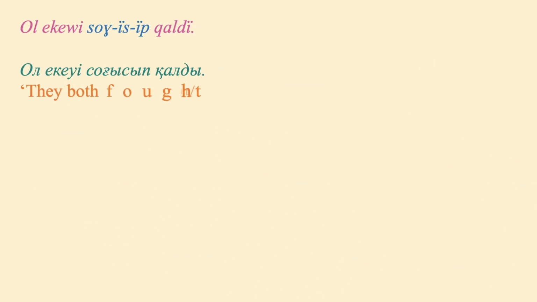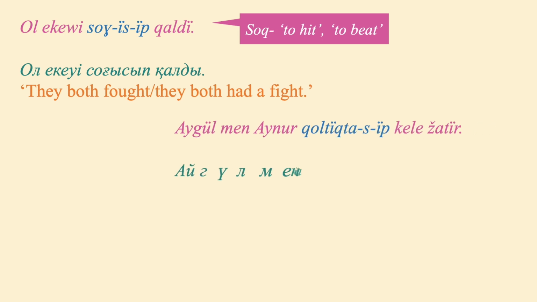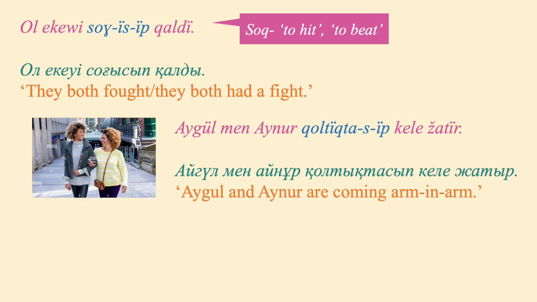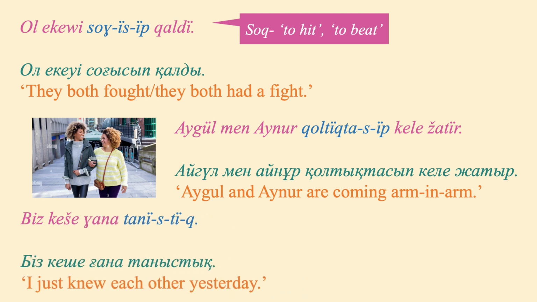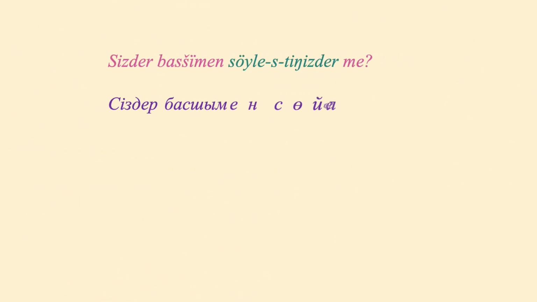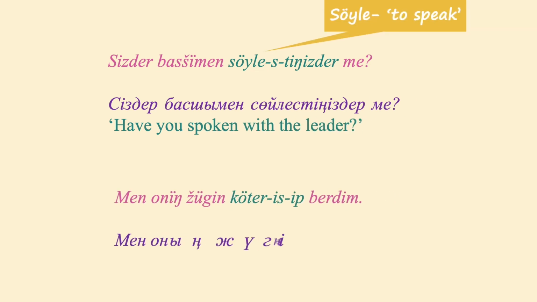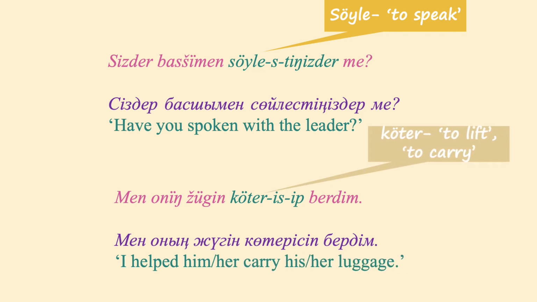Examples. Ол екеуі соғысып қалды. They both fought or they both had a fight. Here the stem is соқ, to hit or to beat. Айгүл мен Айнұр қолтықтасып келе жатыр. Айгүл and Айнұр are coming arm in arm. Біз кеше ғана таныстық. We just got to know each other yesterday. Сіздер басшымен сөйлестіңіздер ме? Have you spoken with the leader? Мен оның жүгін көтерісіп бердім. I helped him or her carry his or her luggage.